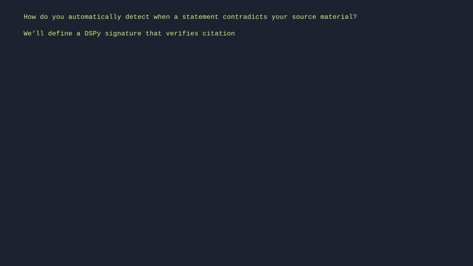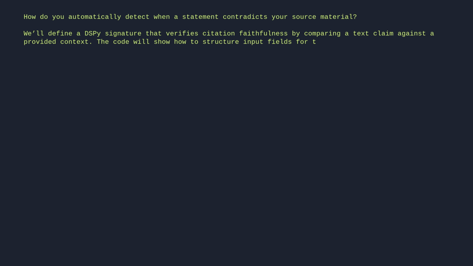How do you automatically detect when a statement contradicts your source material? We'll define a DSPy signature that verifies citation faithfulness by comparing a text claim against a provided context. The code will show how to structure input fields for the facts and statement, then generate both a boolean faithfulness result and specific evidence from the context.